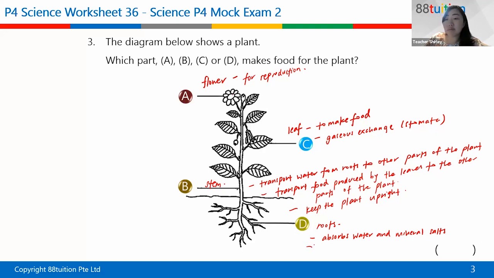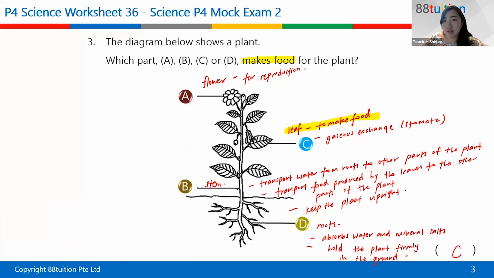And another function of the roots is to hold the plant firmly in the ground. So these are the functions of the different plant parts. Plant parts and their functions. So of course, to make food, right? Because the question is asking you about making food, definitely the answer will be the leaves, which is C.